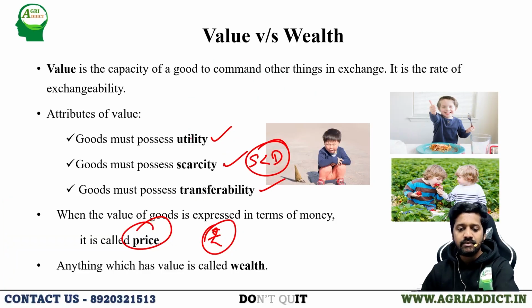So again, we are revising. Value is nothing but a commodity which has utility, scarcity, and transferability in terms of economics. And if the value is expressed in monetary terms, it is called price. Any commodity which has value along with another attribute, known as external to person, can be considered wealth.